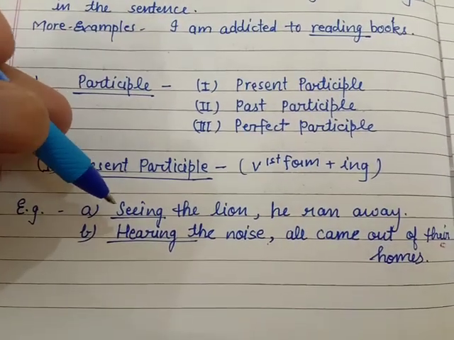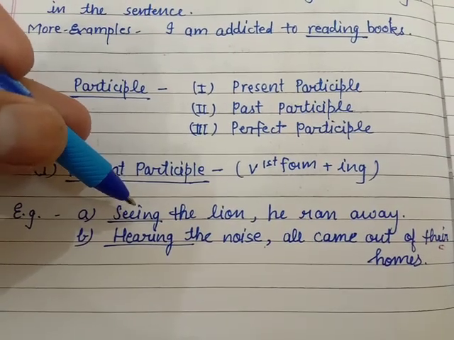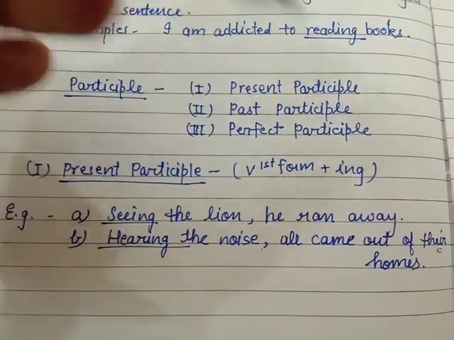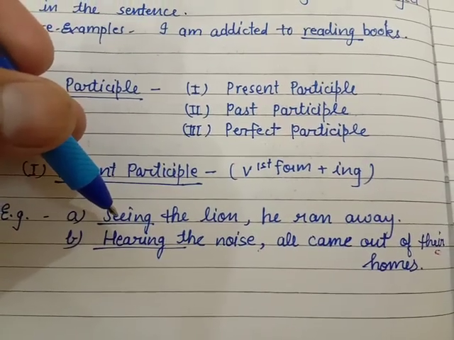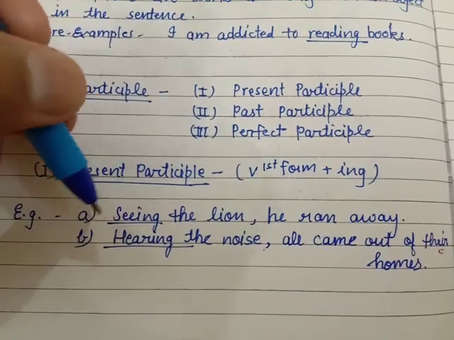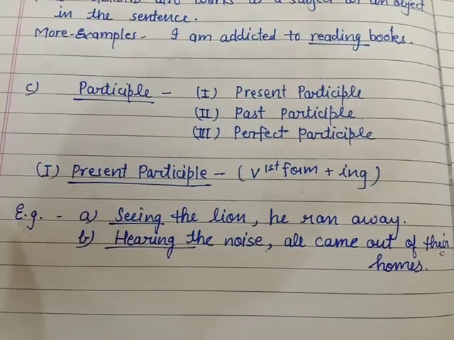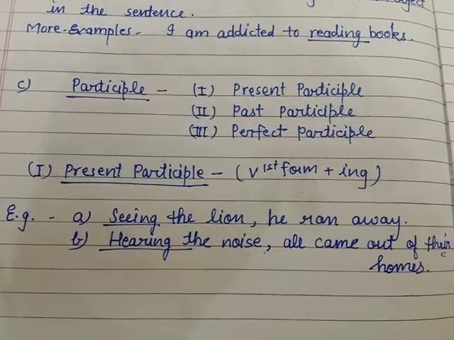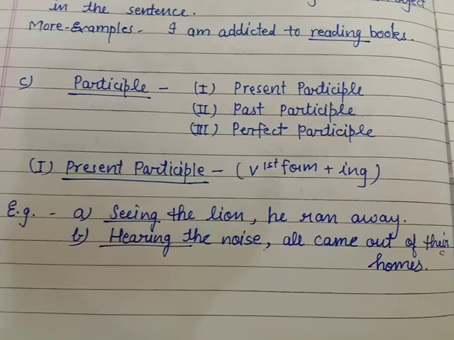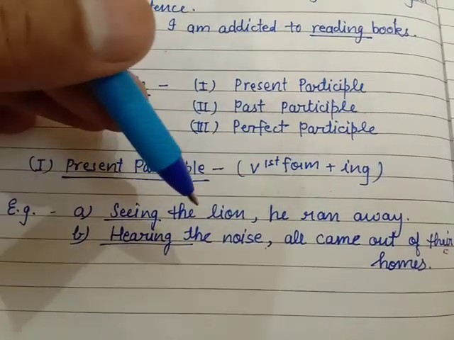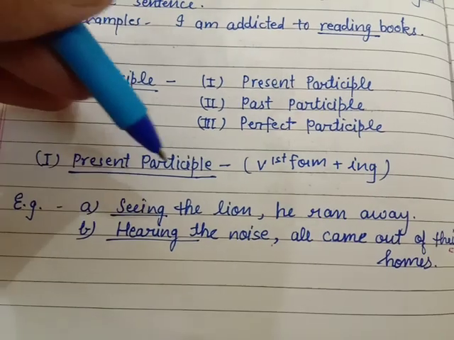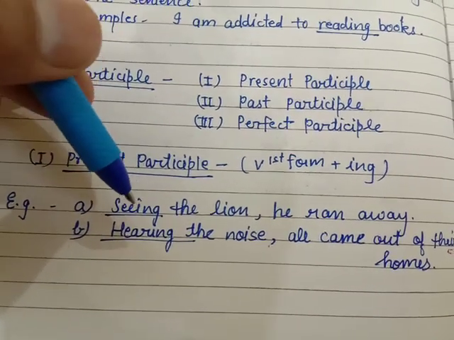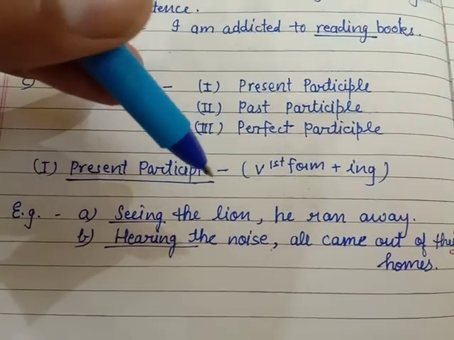For example, seeing the lion, he ran away. Here two sentences are there. The first one, a person sees a lion, and then he runs away. By joining them through the present participle, you write it as: seeing the lion, he ran away.